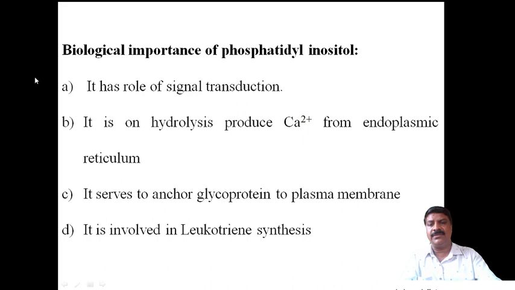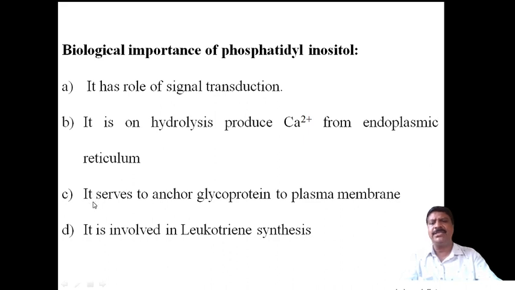The second one is, on hydrolysis it produces calcium 2+ ions from the endoplasmic reticulum, to maintain the normal growth of the human, that is, the normal growth of that organism.